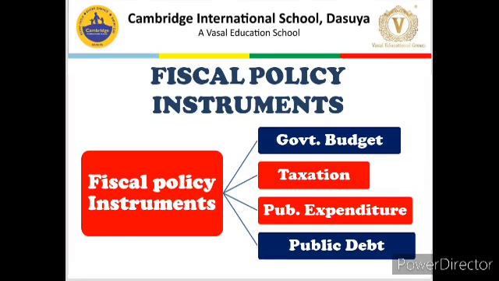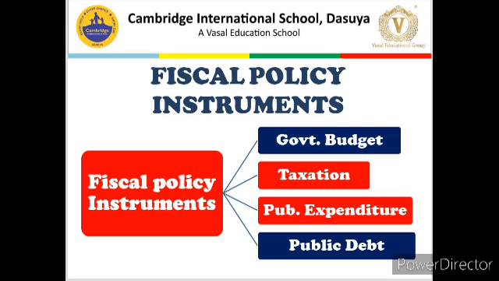Now what are the constituents or parts of the fiscal policy of any government? There generally are four parts. First is government budget, second taxation, third public expenditure or government expenditure, and fourth is public debt. But in our scope of study, or in our syllabus, we will cover the central two parts, which are taxation and public expenditure.